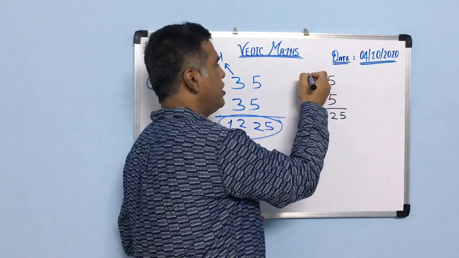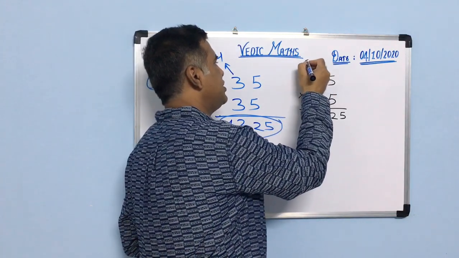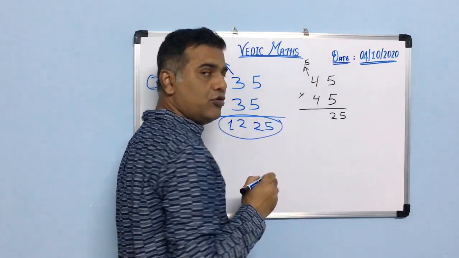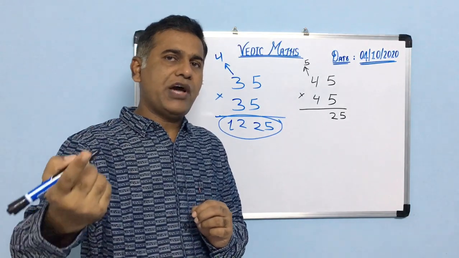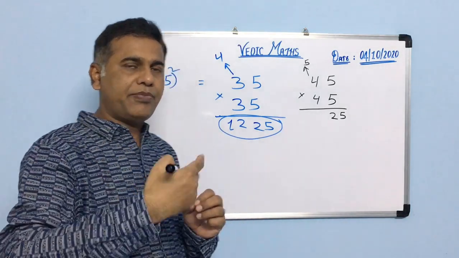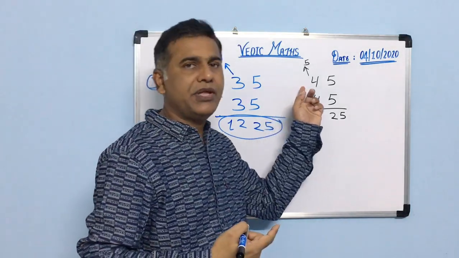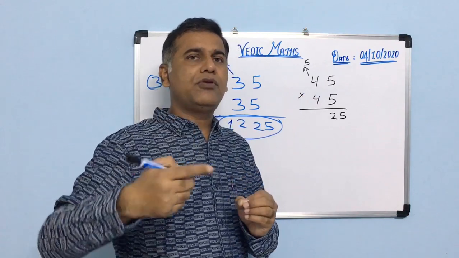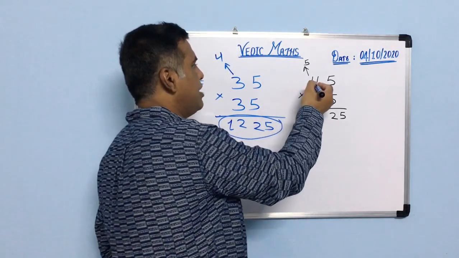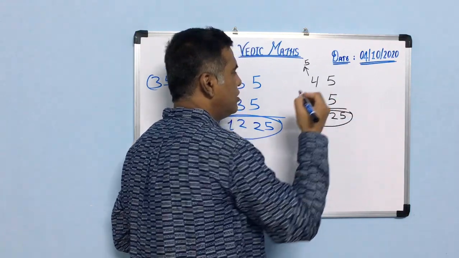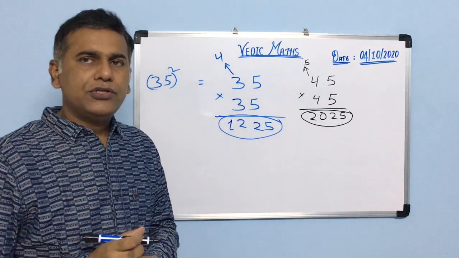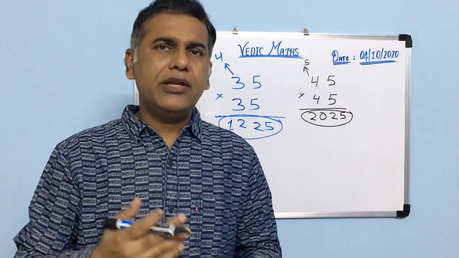And in the tens place the number is 4 and its next digit is 5. So you will multiply the digit at the tens place with the next digit, that is 5. So 4 into 5 is 20. So my answer is 2025. So in this way easily you can do it.